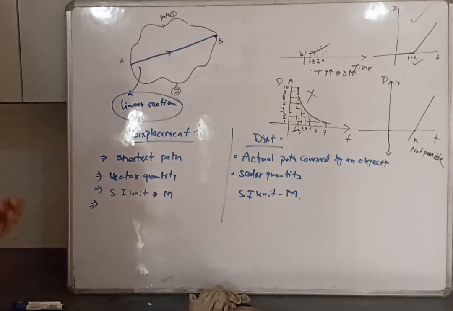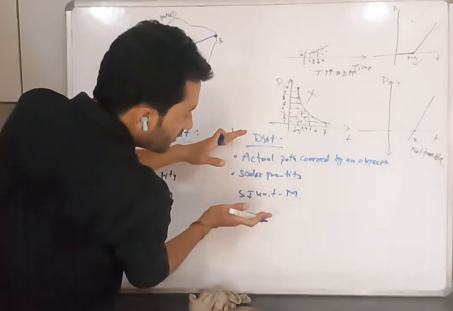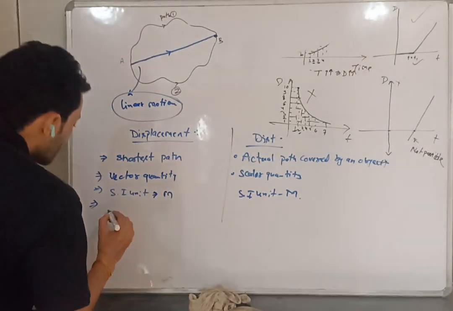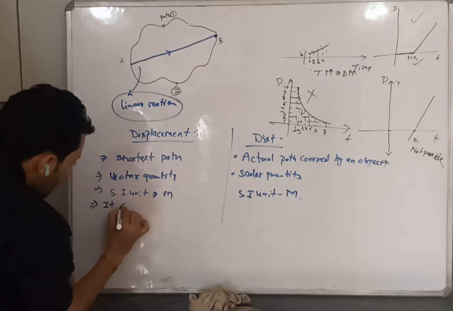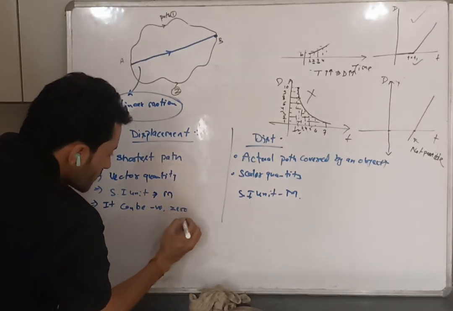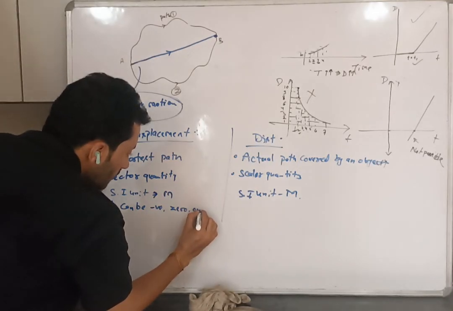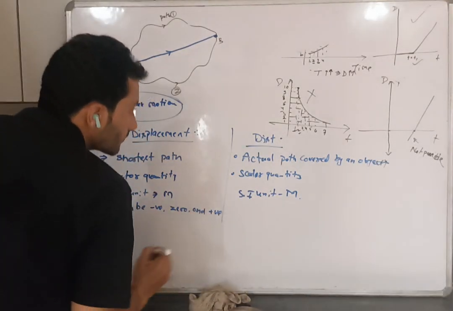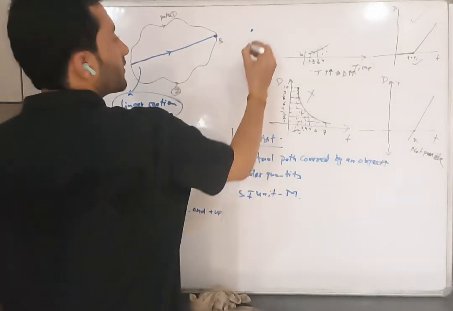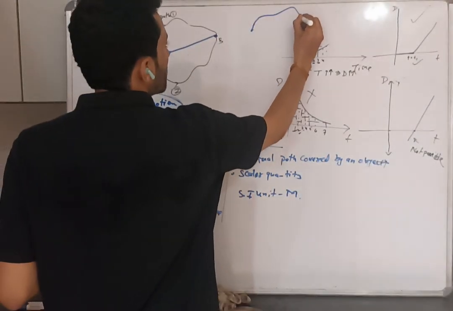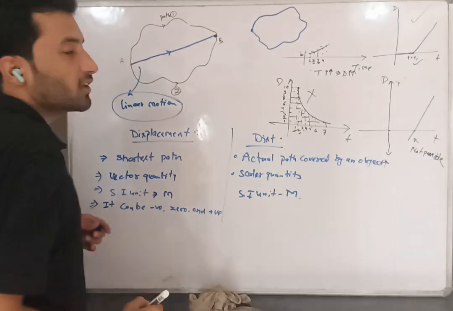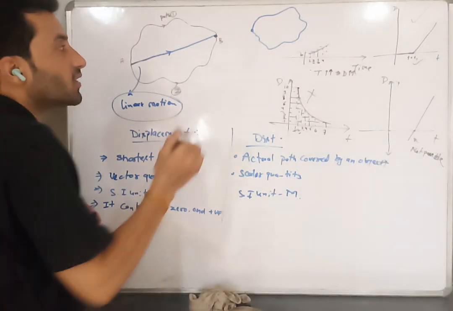Another thing, can you tell me? Distance, as we studied, cannot be negative. Displacement can be negative, zero, and positive. How? If this object starts from here, moves here, and reaches the same point, what is the distance? What is the shortest path?